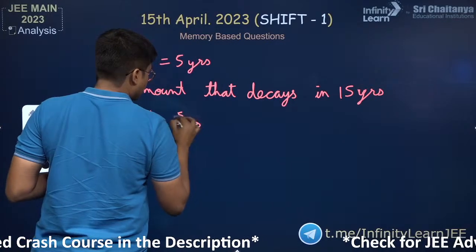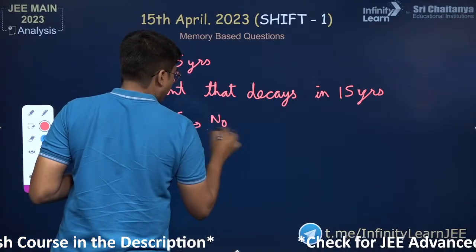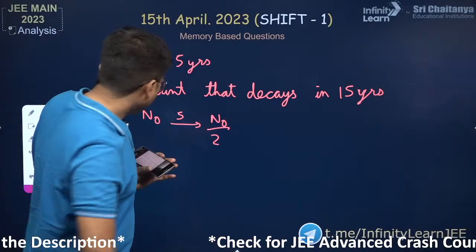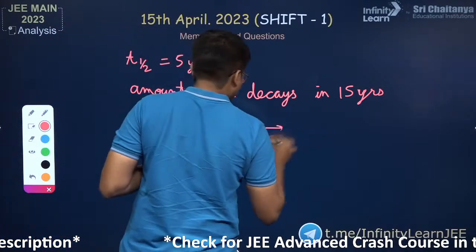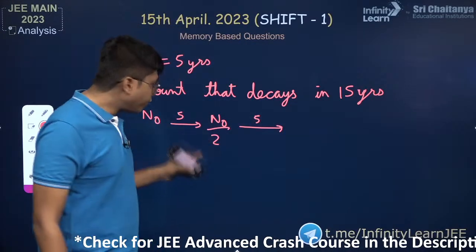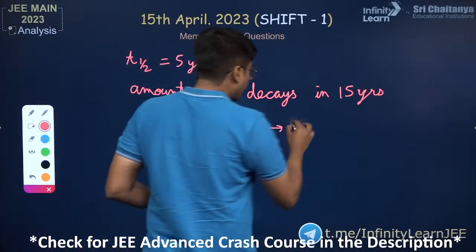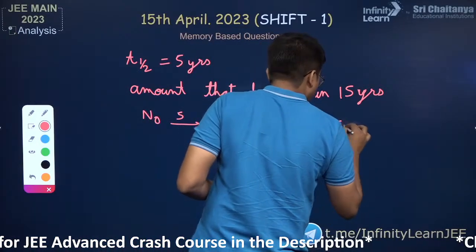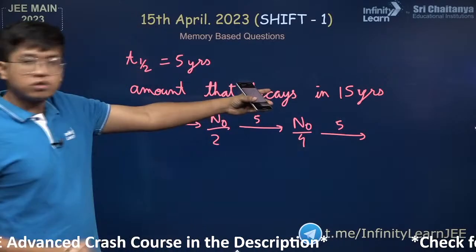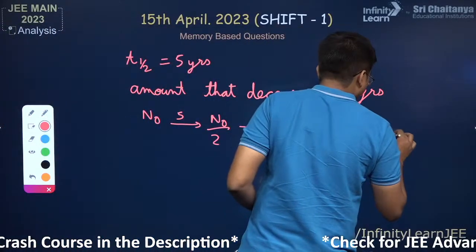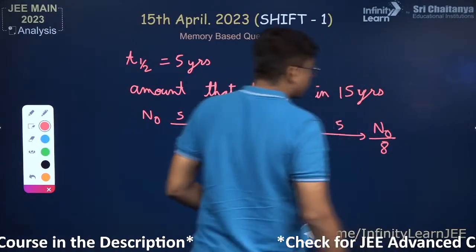After 5 years, it will become N naught divided by 2, because it's half-life, it will become half of the original amount. Then let another 5 years pass, that is 10 years, then it will become half of this again, so it will become N naught by 4. Then another 5 years pass, because 15 years have to pass, and it would become N naught divided by 8.